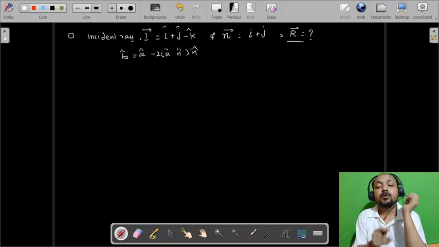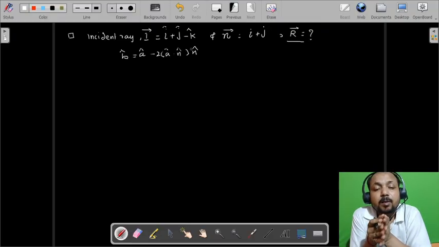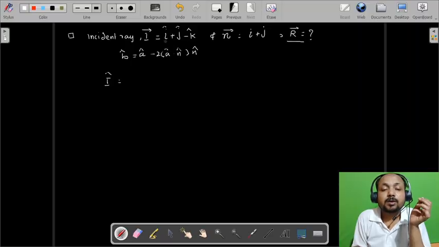Here B is the r vector, A cap is the I vector and N cap is the normal vector. Let us start by writing the unit vector for A cap, that is the I vector.